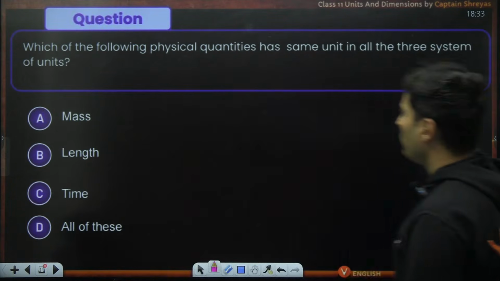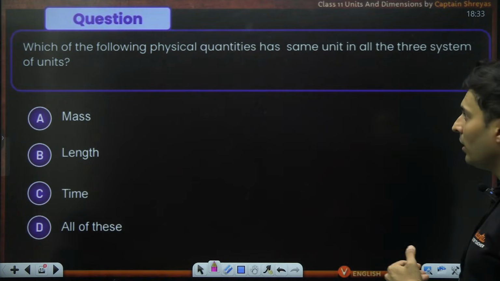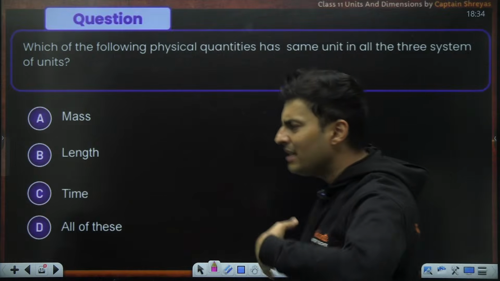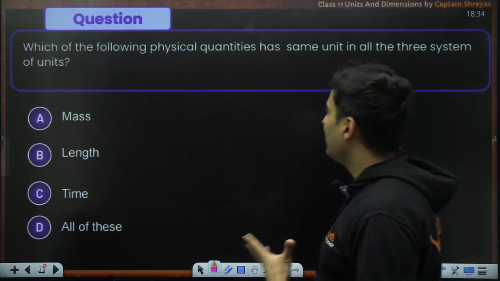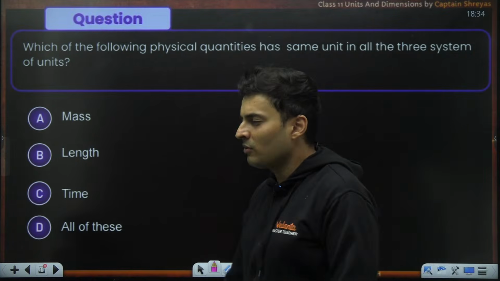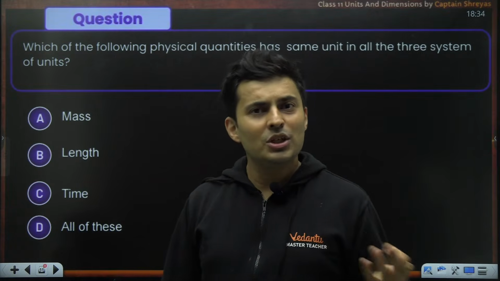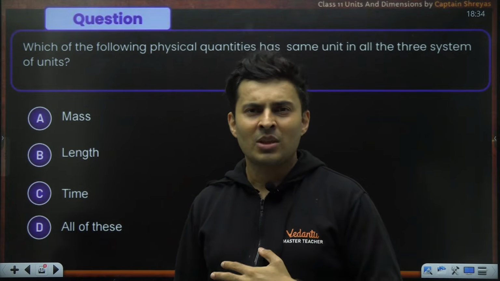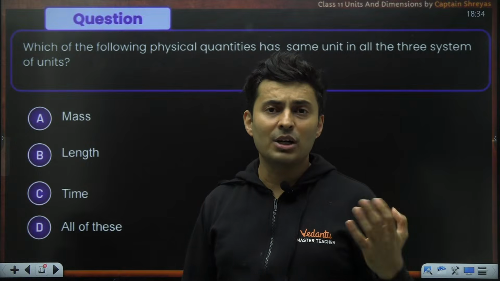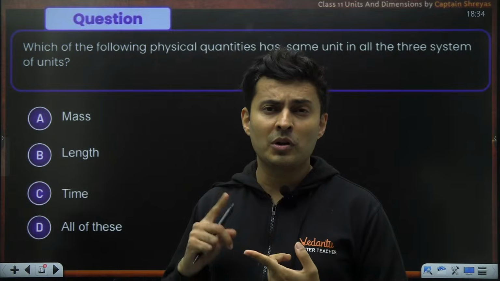Next, which of the following quantities has the same unit in all the three systems, or any system you see, you will see that, no matter what, it has the same unit. Although I have not mentioned it, but let me tell you. See, there are many geopolitical differences, many historical reasons why we have different units, whether it is mass. Mass is measured in kgs or grams or pounds.